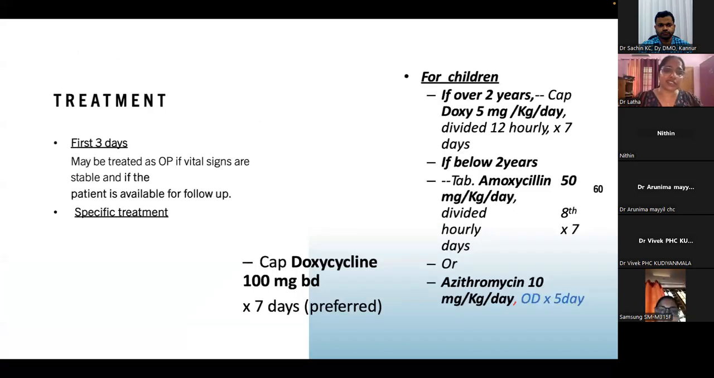So treatment: the first 3 days may be treated as an OP patient if vitals are stable, and if the patient is available for follow-up. Treatment is doxycycline 100 milligram BD for 7 days. In children over 2 years, the doxycycline dose is 5 mg per kg per day, 12th hourly. Less than 2 years, amoxicillin 50 mg per kg per day or azithromycin.